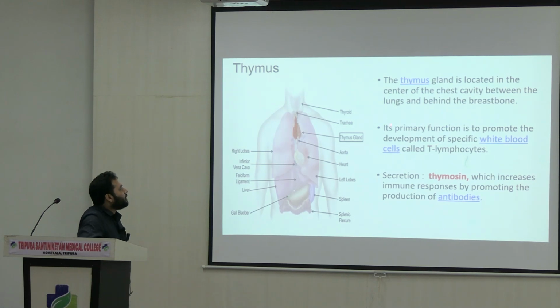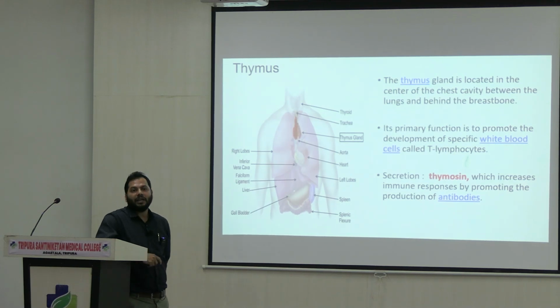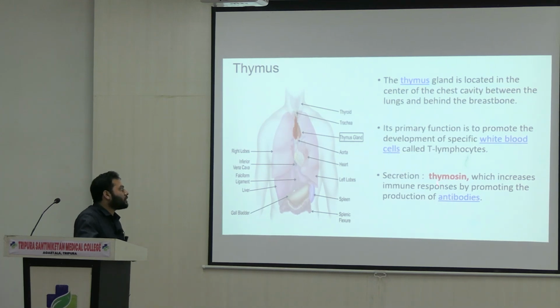You can see from here, its primary function is to promote the development of a specific type of cell, the so-called white blood cells or T lymphocytes. As all of us know, the T lymphocyte is an important immune cell. So the most important function of the thymus is the production of T lymphocytes or immune cells. Along with this, it also produces some hormones called thymosin.